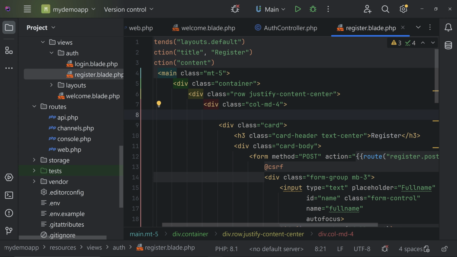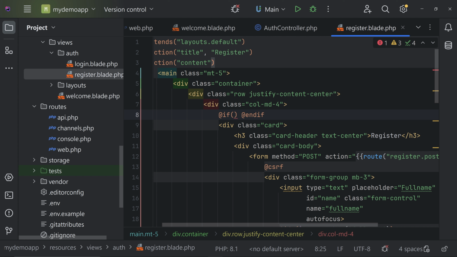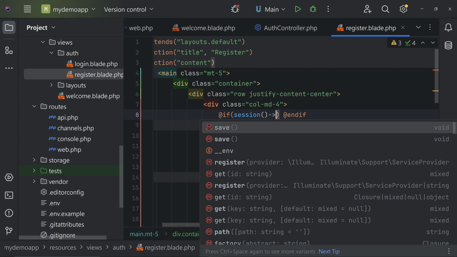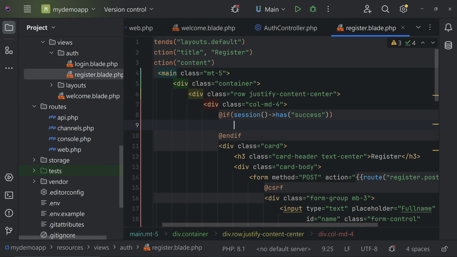First of all, come here below the column and we can create an if condition. We are going to check if the session has, that is session, then call has, then give the key name that we are going to pass, that is success. Okay, if the session is having success, we have to print that.